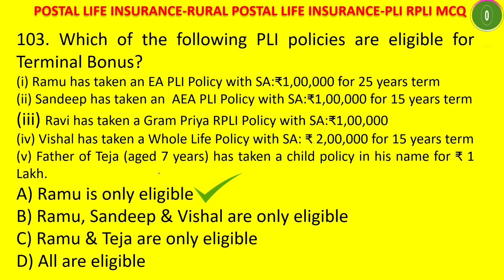Vishal has a tricky question. Vishal has taken a whole life policy 2 lakhs for 15 years term. So it is less than 20 years. It is not allowed. And the more typical question is the fifth one. Father of Teja, aged 7 years, has taken a child policy in his name for 1 lakh. Here, if you see the table of child policy, you will find that there will be a table only from 5 years to 20 years.